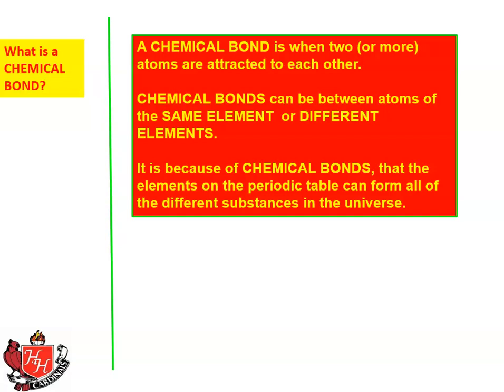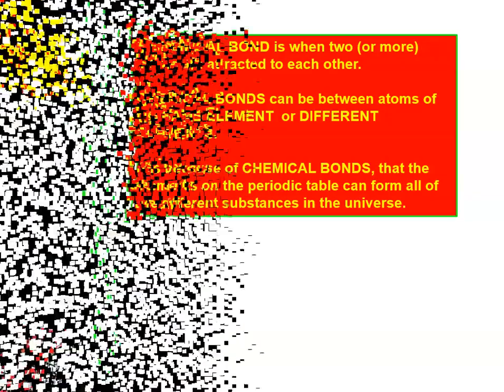Chemical bonds can be between atoms of the same element, such as two oxygen atoms to form O2, which is an oxygen molecule. That's what we actually breathe in. Or different elements, such as H2O, two hydrogens and an oxygen. When the elements are different and they bond, they are called compounds. It's because of chemical bonds that elements on the periodic table can form all the different substances in the universe.